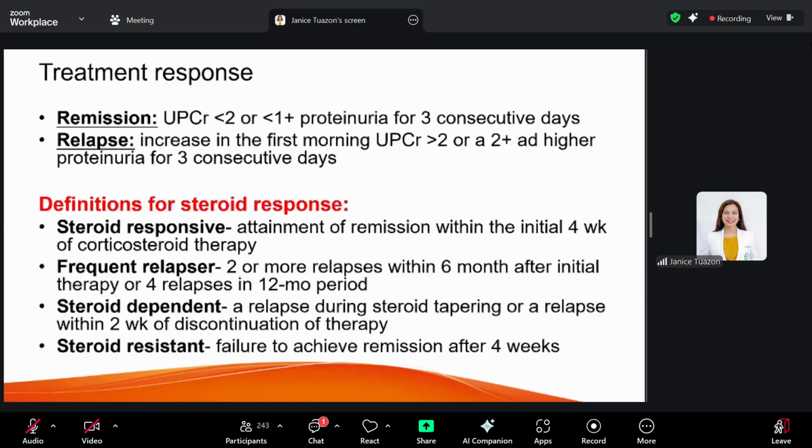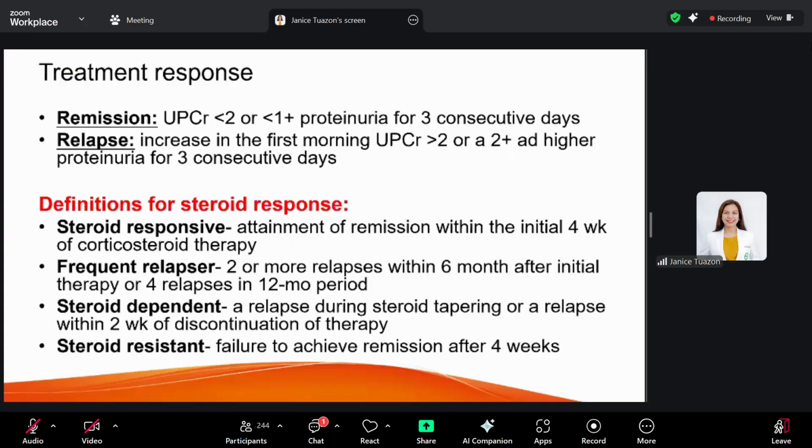Okay, so treatment response. The prognosis is actually based on treatment response. In remission, you have your UPCR of less than 2 or less than 1 plus proteinuria for 3 consecutive days. But a relapse is an increase in the first morning UPCR to more than 2 or 2 plus and higher proteinuria for 3 consecutive days.